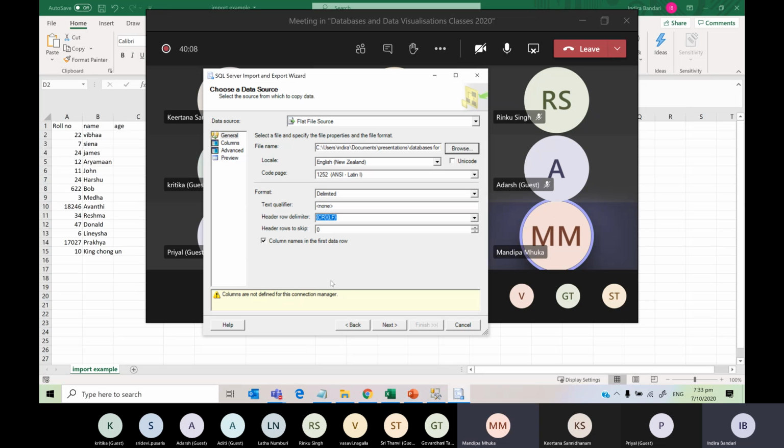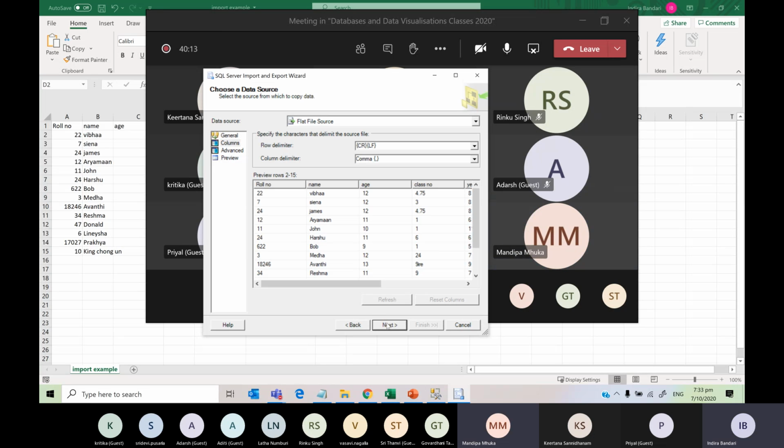Now go next. If you say next, you should be able to see the data. Are you able to see the data? Yes. Okay. Shlok, what is your issue?